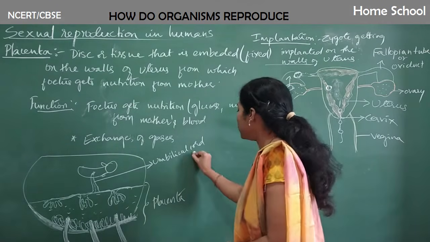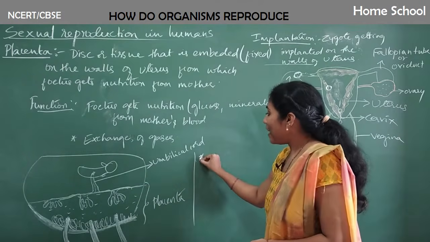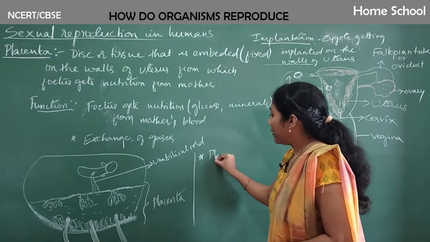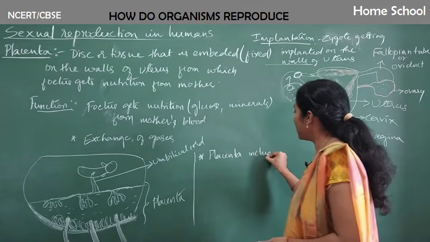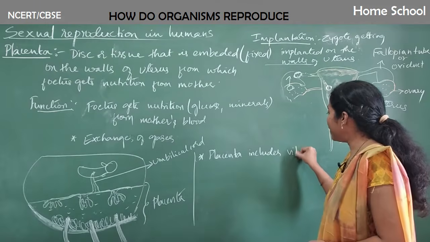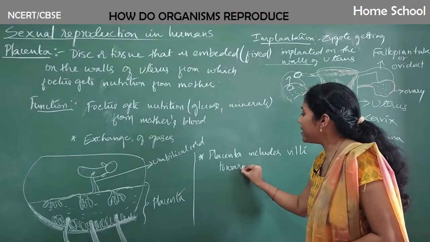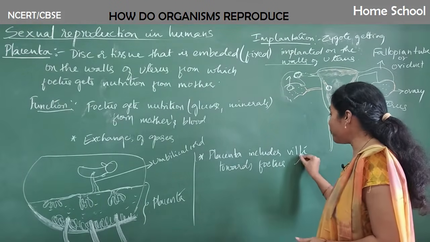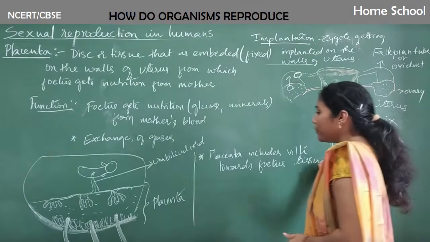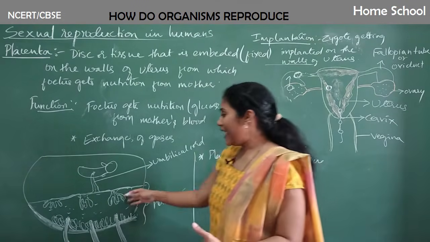So if you want to talk detailed things about placenta, placenta has villi. Placenta includes villi towards fetal tissue. Okay, villi is towards fetal tissue. Yes or no? To the fetal side, villi is there. Can you tell me why this villi is there?